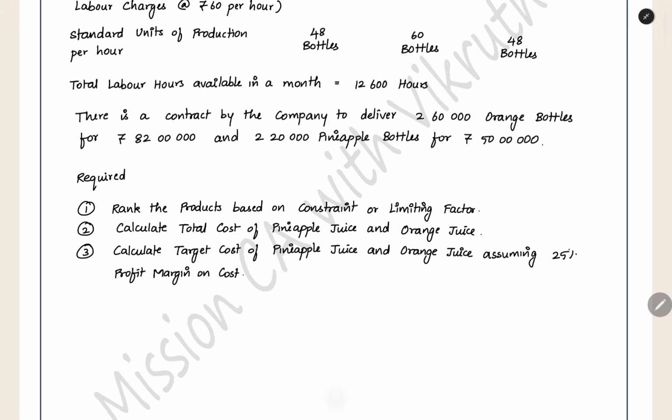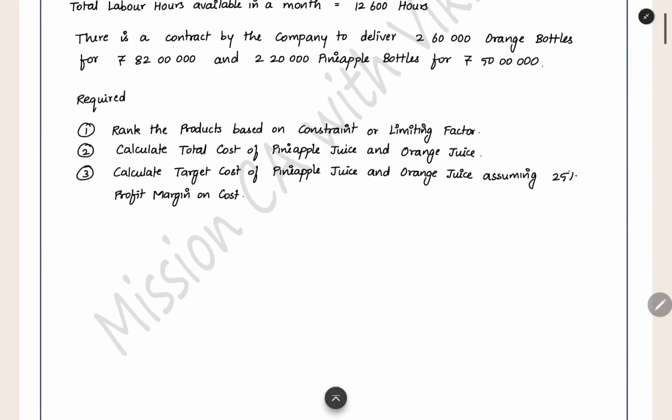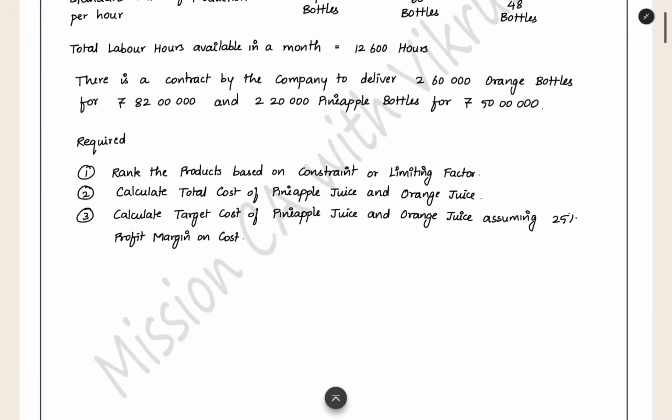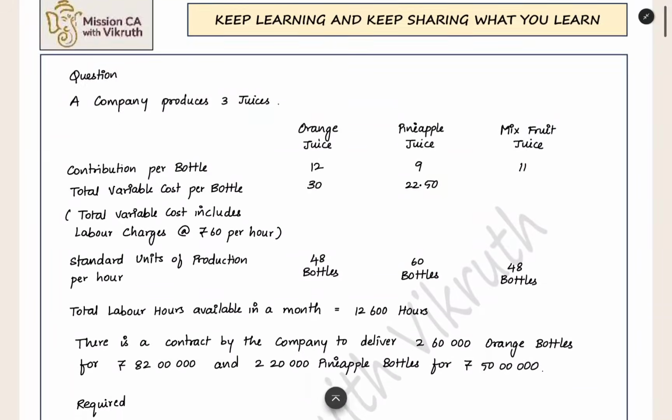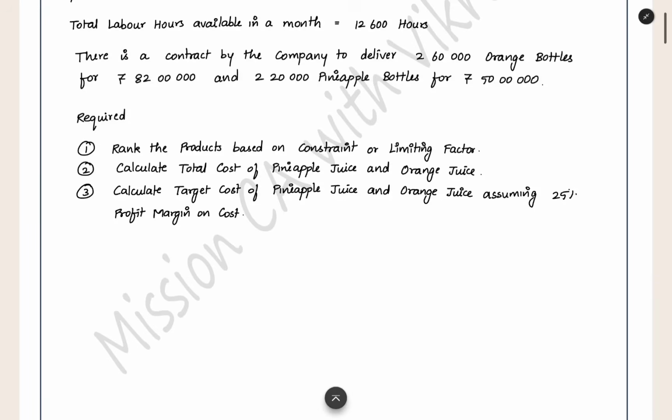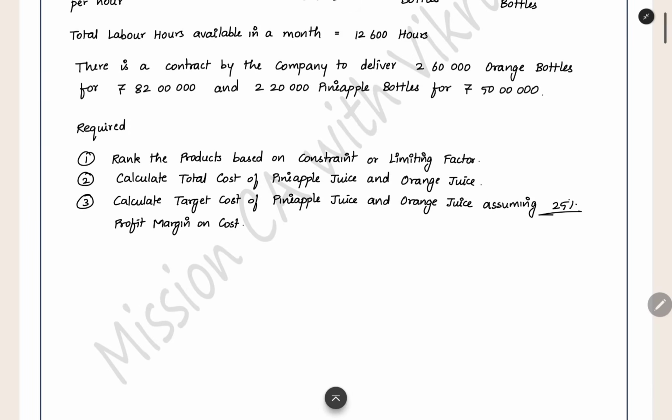Like this we have a contract. Now what is the requirement? We have to rank the products based on constraint or limiting factor. What is the limiting factor? Labor hours. Now here calculate the total cost of pineapple juice and orange juice. And then target cost also they are asking, assuming 25% profit on cost.